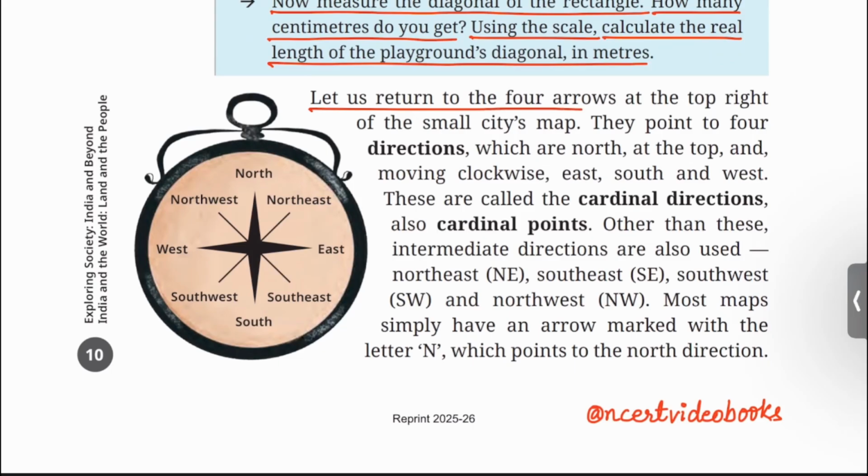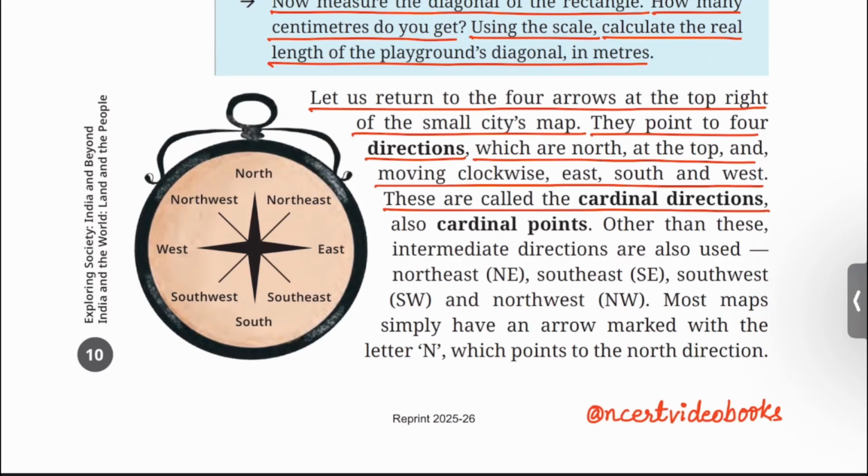Let us return to the 4 arrows at the top right corner of the small city's map. They point to 4 directions, which are north at the top and moving clockwise, east, south and west. These are called the cardinal directions, also cardinal points. Other than these, intermediate directions are also used, such as northeast NE, southeast SE, southwest SW and northwest NW.